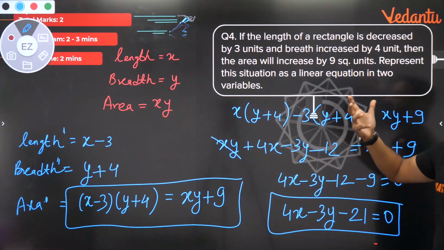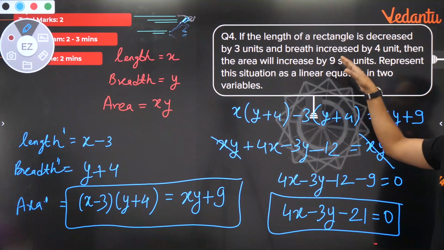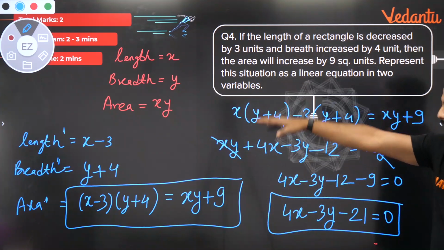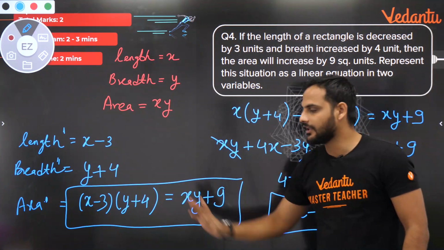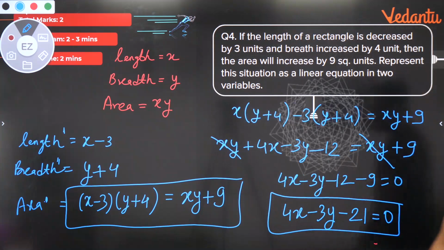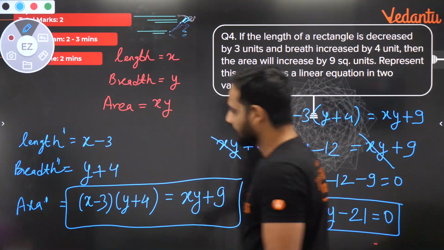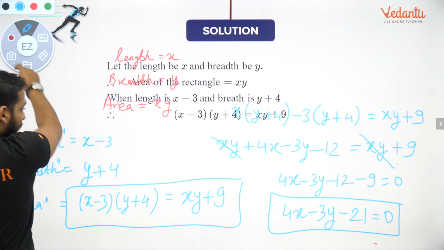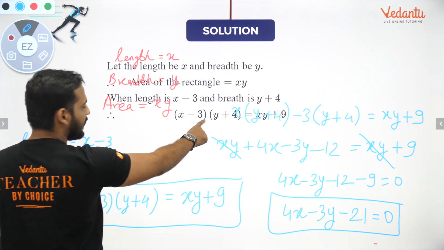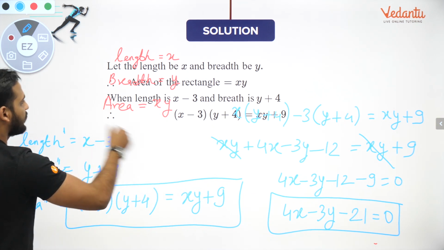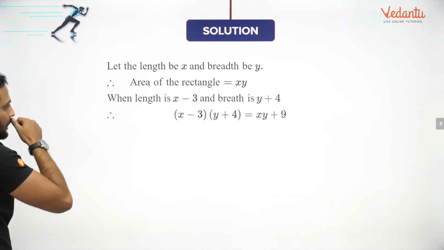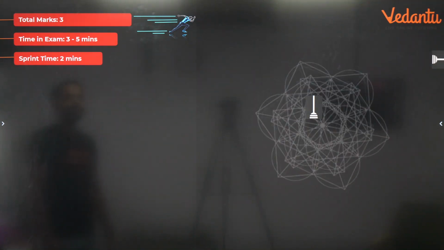Then they have given one more relation, that the area is 9 square units more than the previous area. So the previous area was xy, so the new area is xy plus 9. So now I got my equation. Then I just simplified it. So the equation is 4x minus 3y minus 21 is equal to 0. Don't stop here. You need to solve this further and show the linear equation in 2 variables. Understood? Chalo, let's move to the next question.